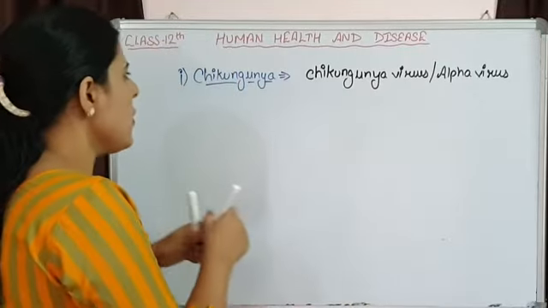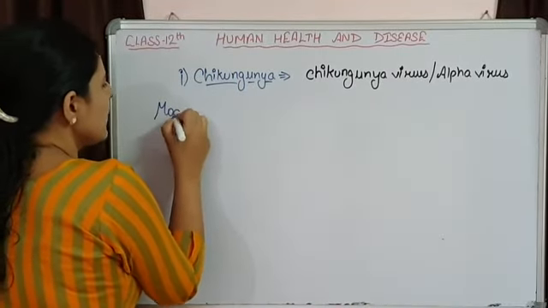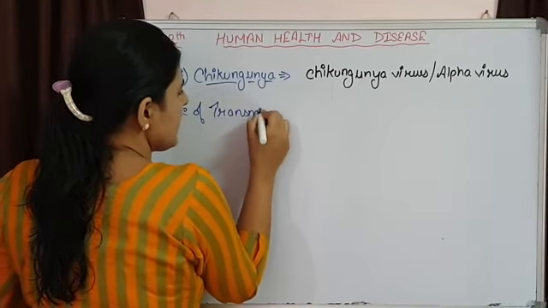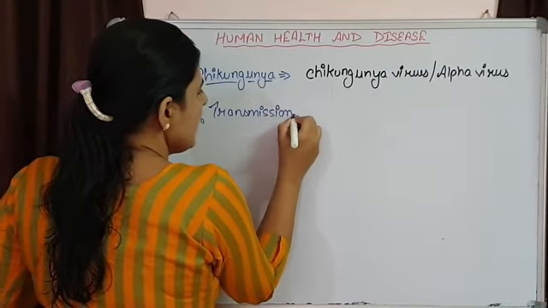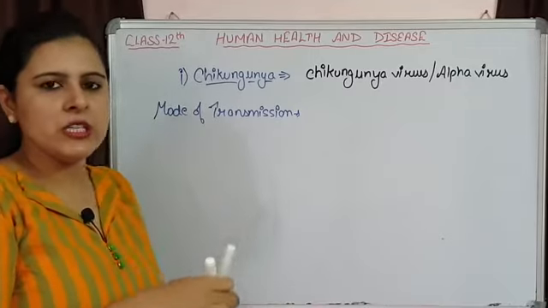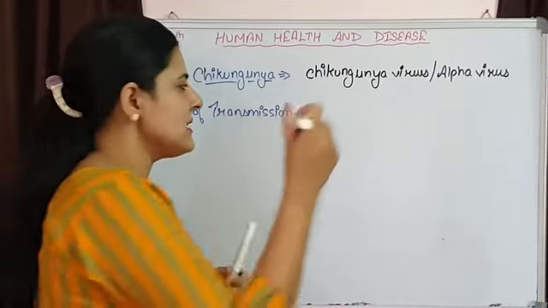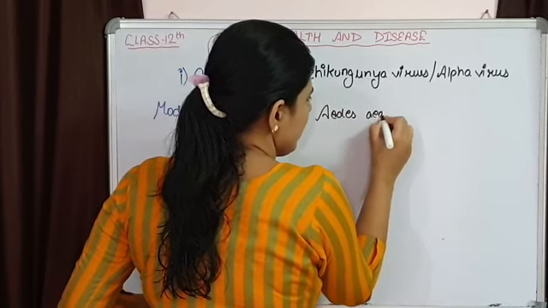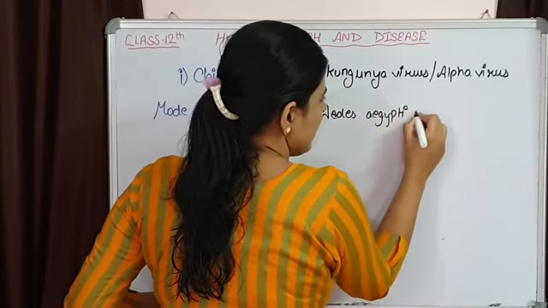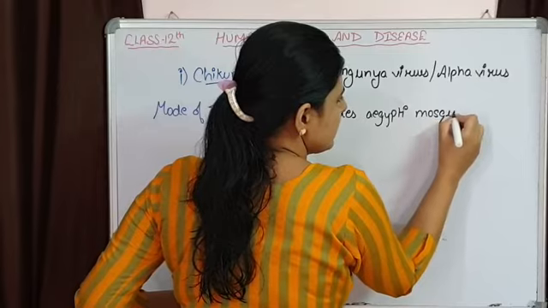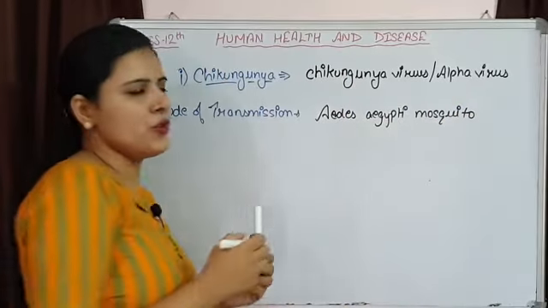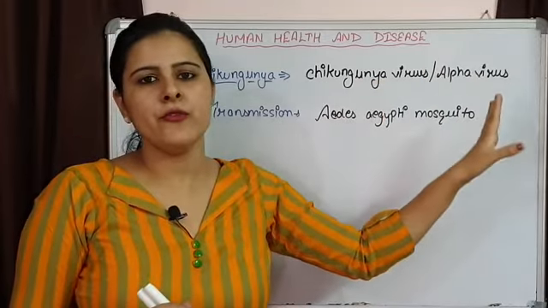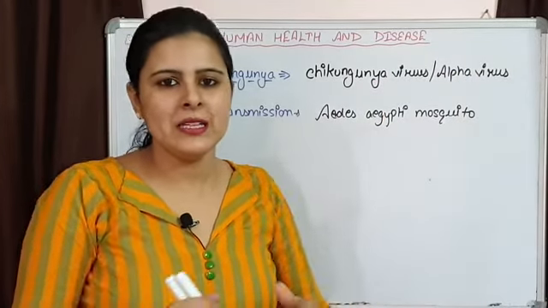So this is how mosquitoes are involved in the transmission of various diseases. Here also the mode of transmission is with the help of a mosquito, Aedes aegypti. Aedes aegypti is responsible for the transmission of chikungunya from an infected person to a healthy individual.